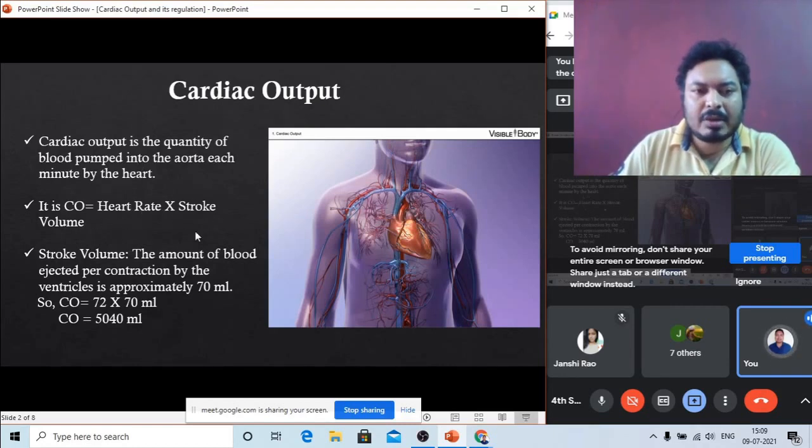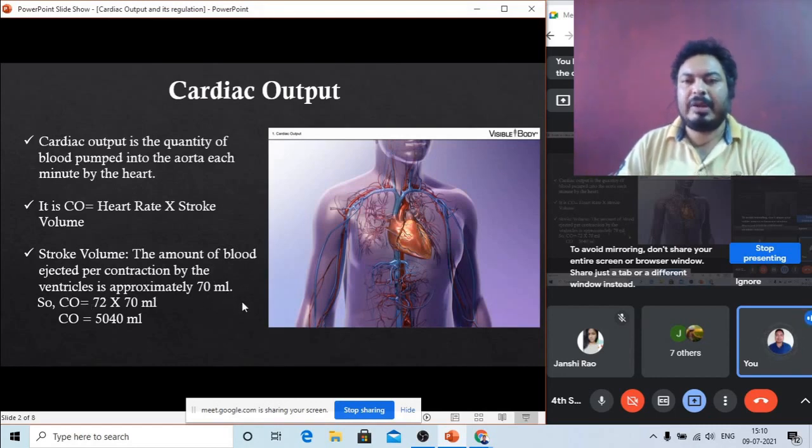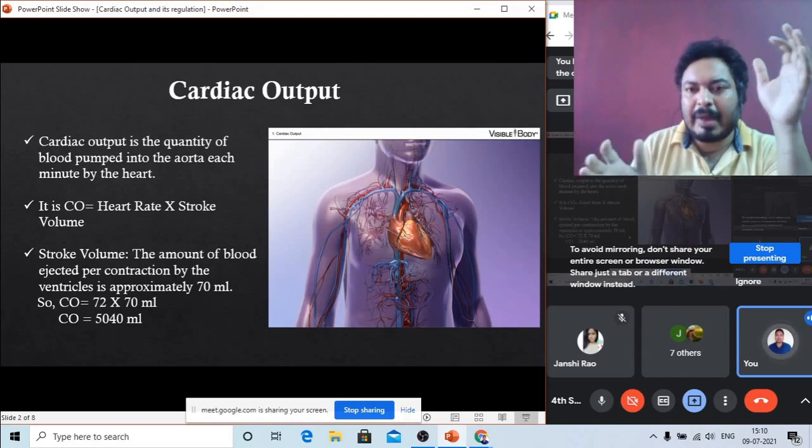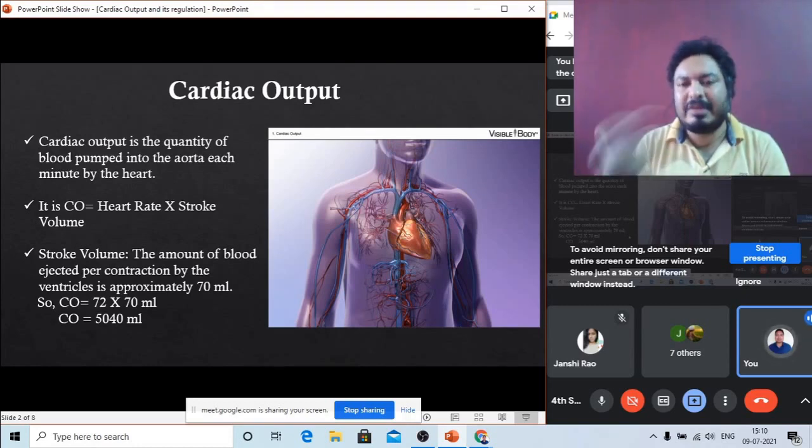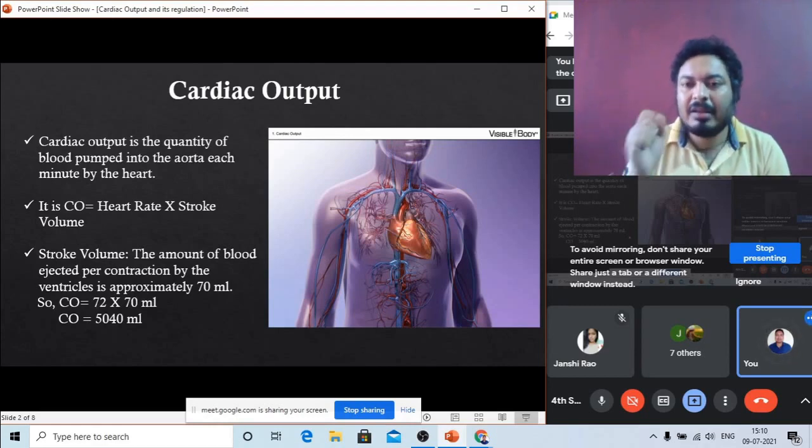Now, what is stroke volume? Stroke volume means the amount of blood ejected per contraction by the ventricle, which is approximately 70 ml. That means the amount of blood ejected from the ventricle through the aorta to the different body parts in every heartbeat.